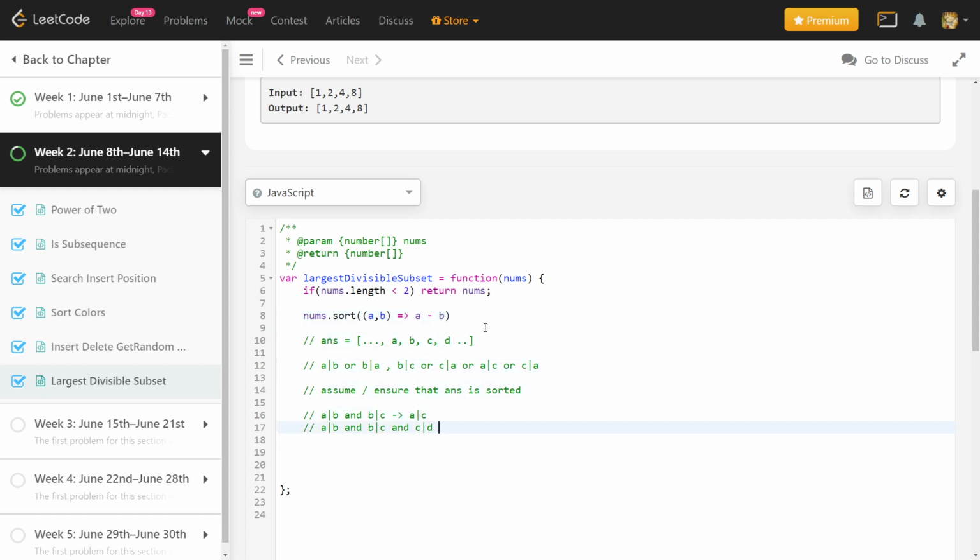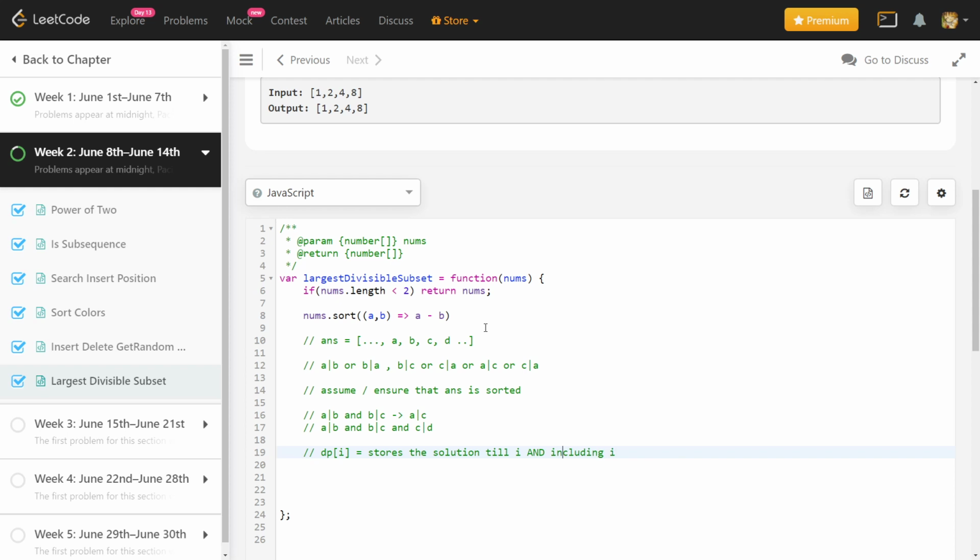Alright, so now my numbers are sorted, right? And we are ensuring that the answer will be in sorted order. So we will see how that helps. Now assume that I'll be solving this problem using a DP. So now assume that dp[i], what does it store? It stores the solution till i and including i.